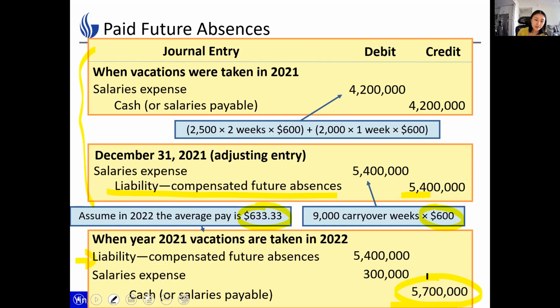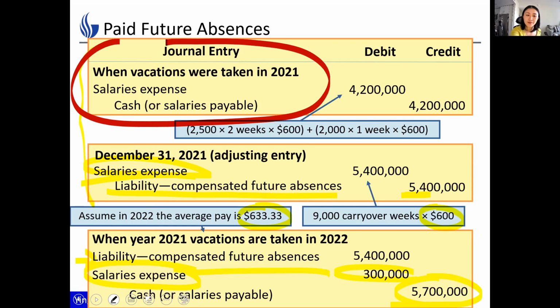Well, previously we had a liability of 5.4, and that's not enough. The difference, remember in the middle, when we adjust entry, we record debit salaries expense, right? We still do the same thing. Put the difference into salaries expense. So simply put, if there is no financial reporting period in the middle, what we do is just this one, right?